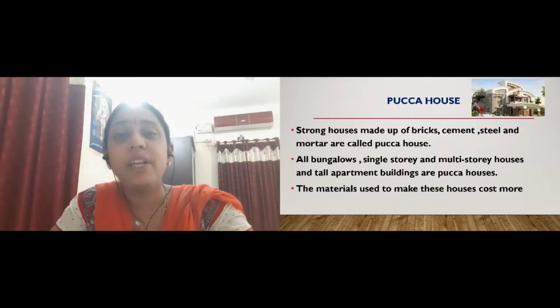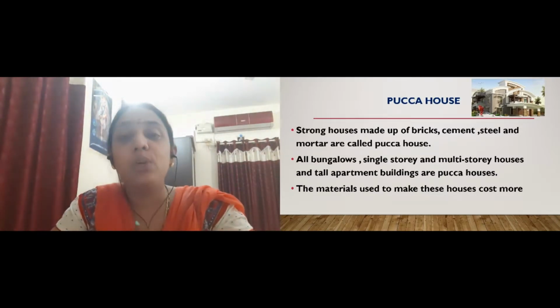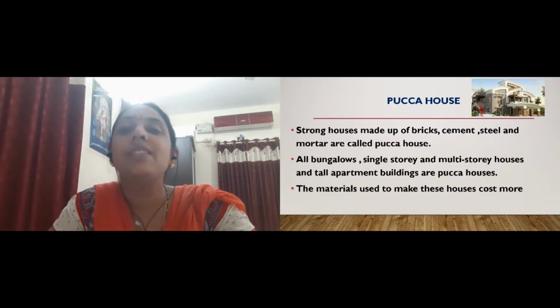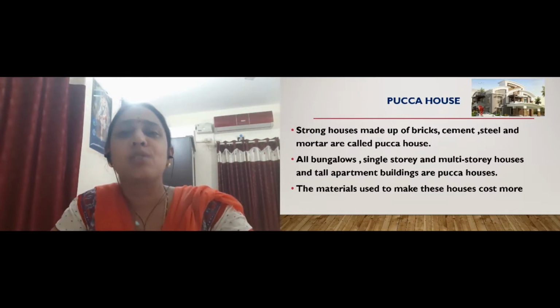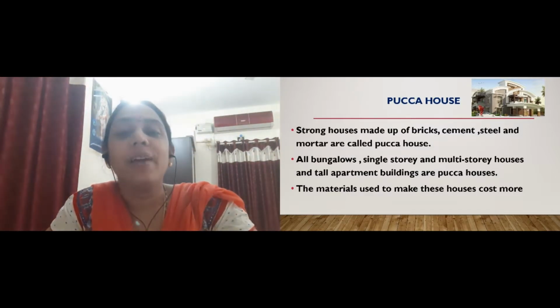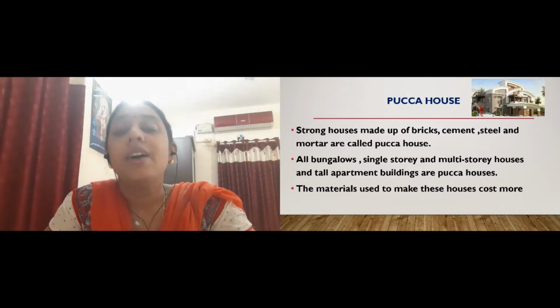Then we have apartments also, that is very much common. You all mostly live in apartments. Then we have bungalows, right? So individually we can construct our bungalows also. Then we have skyscrapers. If you talk about the metro cities like Bombay and Delhi, you can see these skyscrapers. That means they are so tall that it seems as if they are touching the sky. So these are the buildings that we generally find in the cities. Mostly we can see them in the cities.